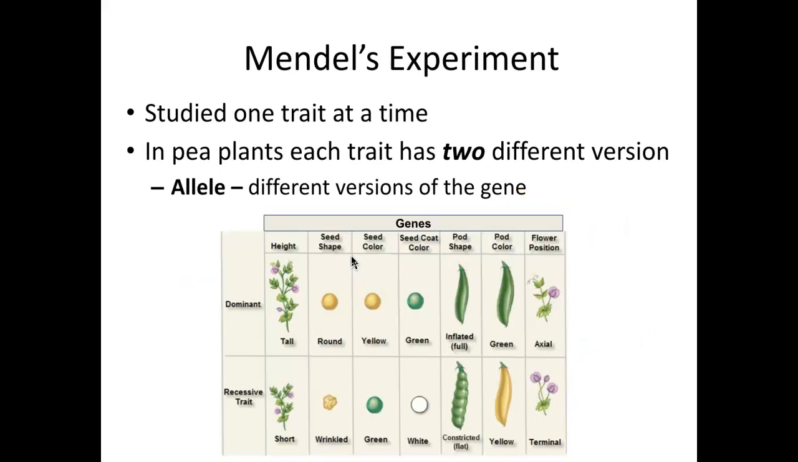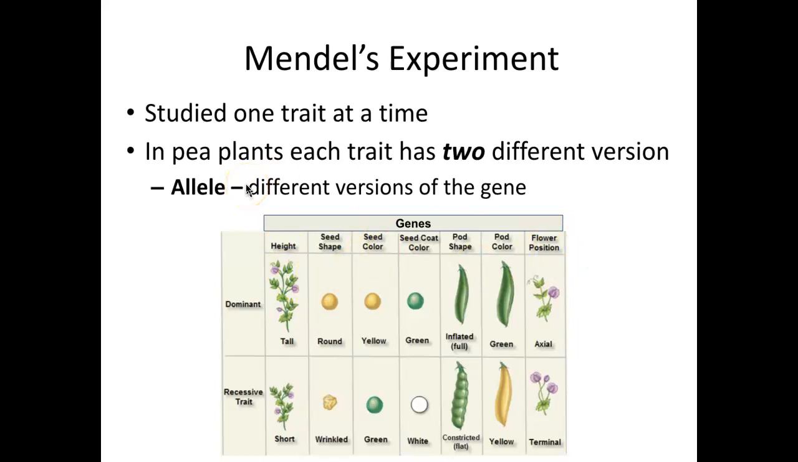In Gregor Mendel's experiment, he used cross-pollination to make sure that he had control over which traits he was looking at. So when Mendel did his experiment, he studied one trait at a time, or one gene. For example, he looked at just height, or just seed color, or just the flower position.